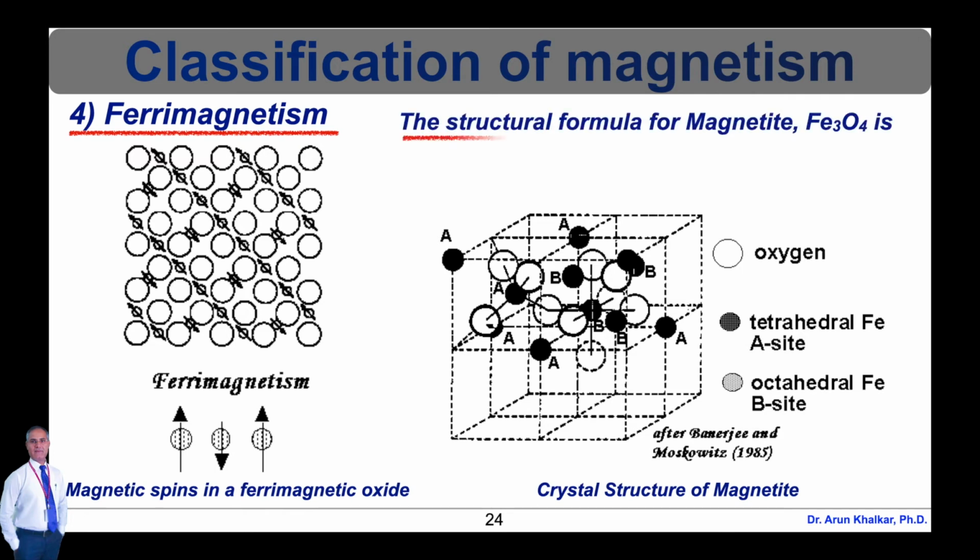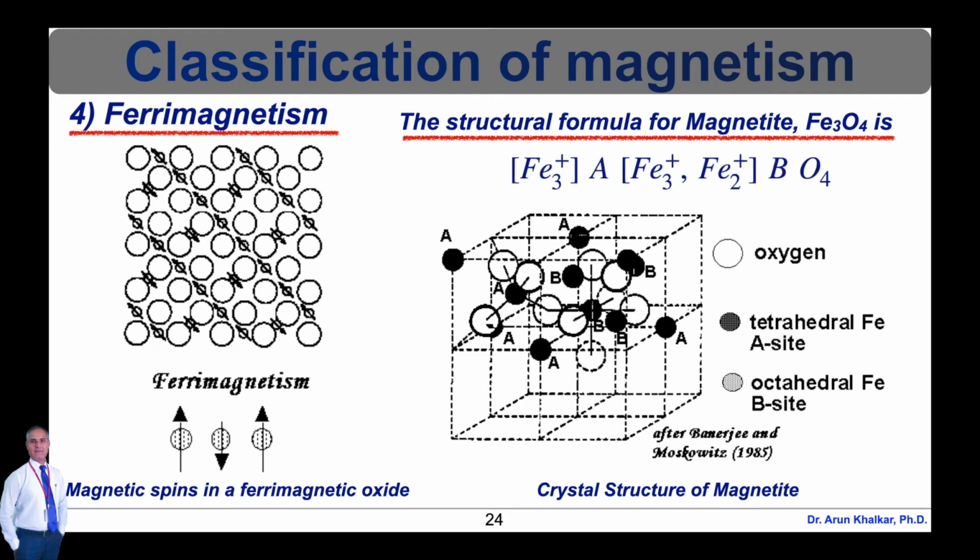The structural formula for magnetite is Fe3+ A, Fe3+ Fe2+ B, O4. This particular arrangement of cations on the A and B sublattices is called an inverse spinel structure. With negative AB exchange interactions, the net magnetic moment of magnetite is due to the B site Fe2+, as shown in this diagram.